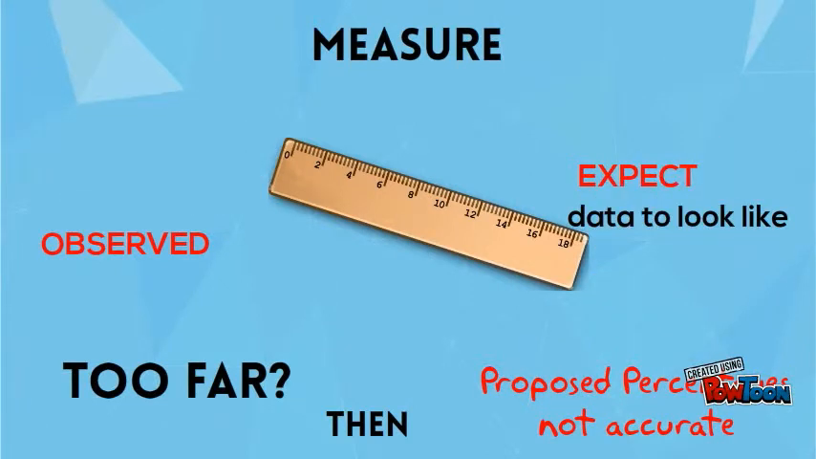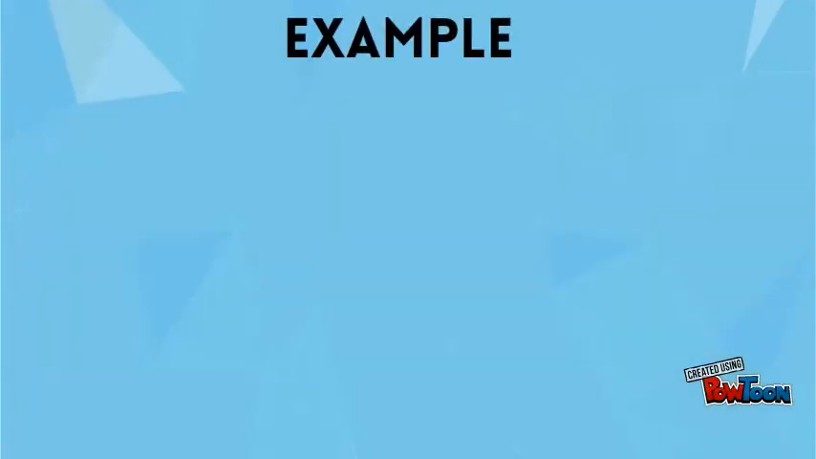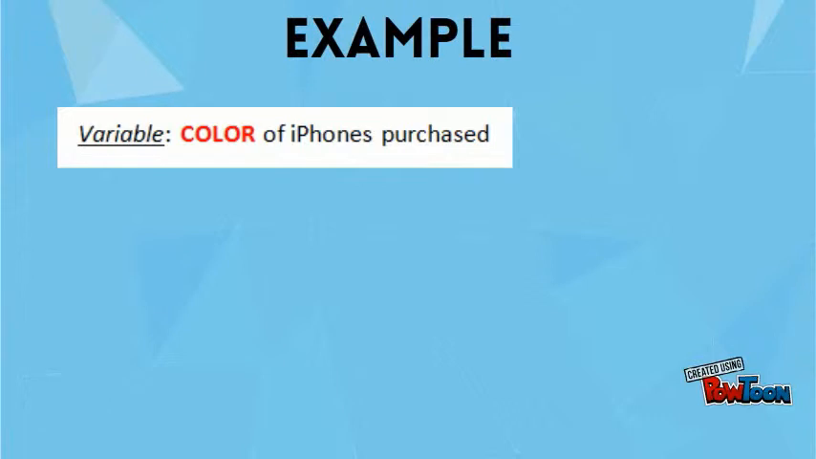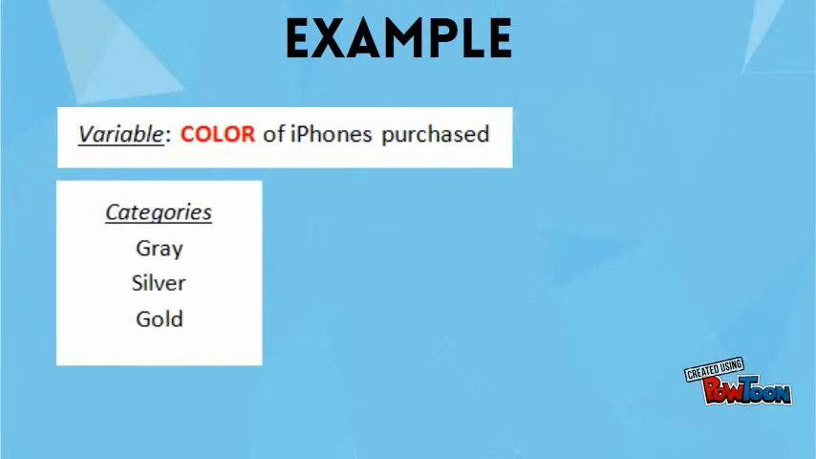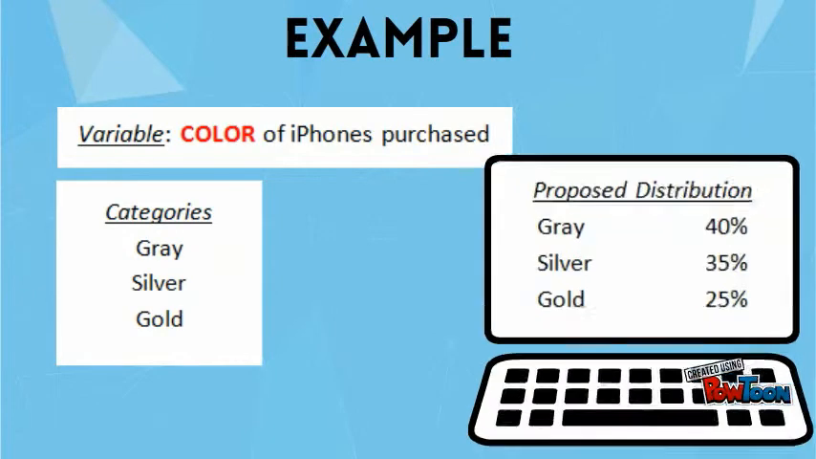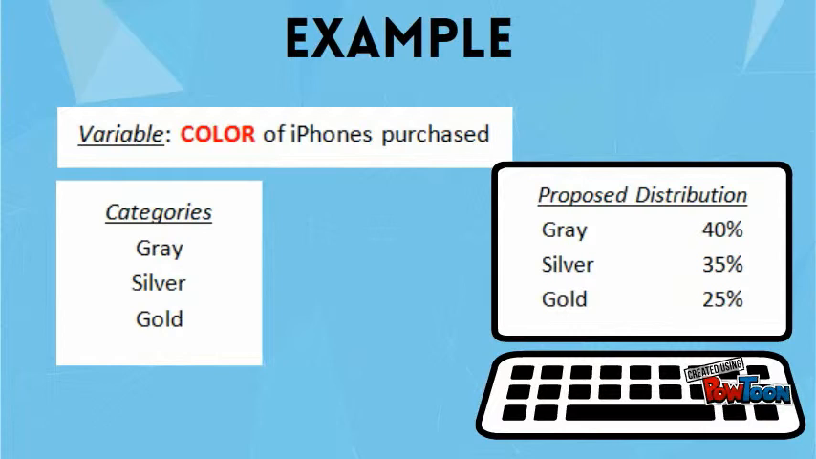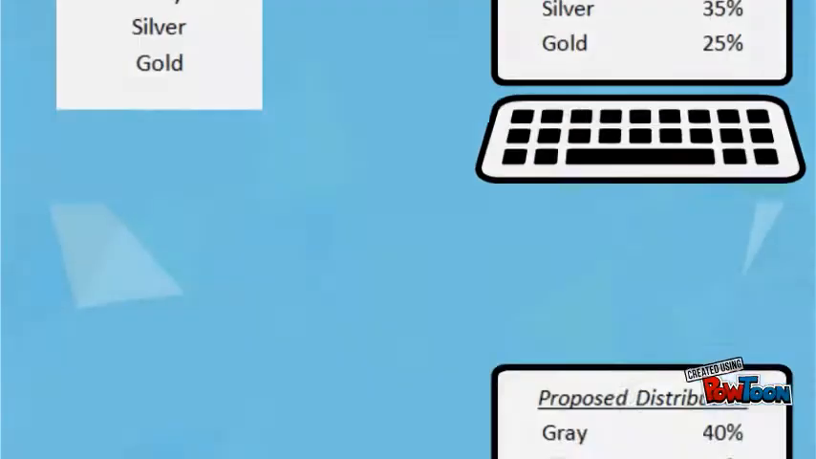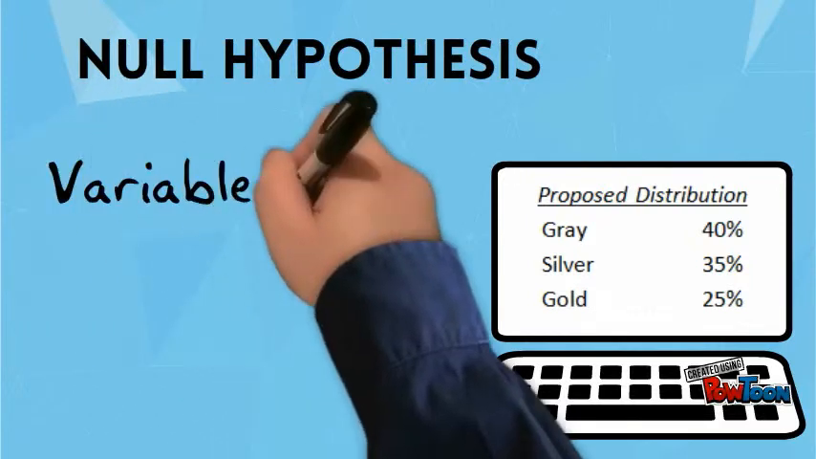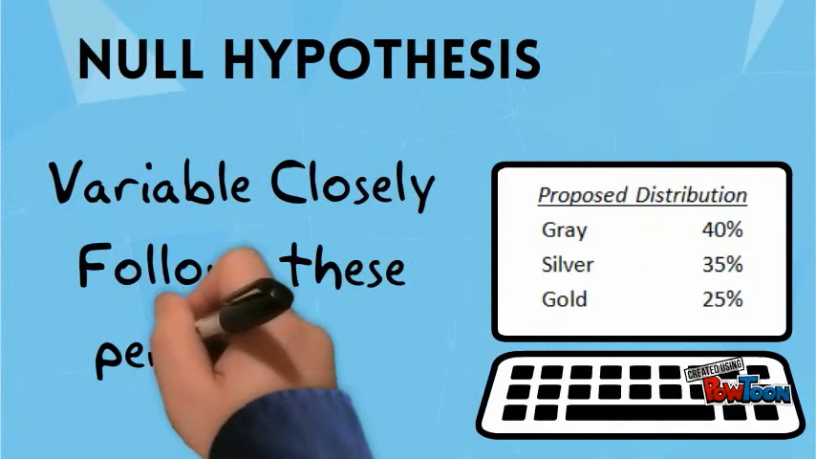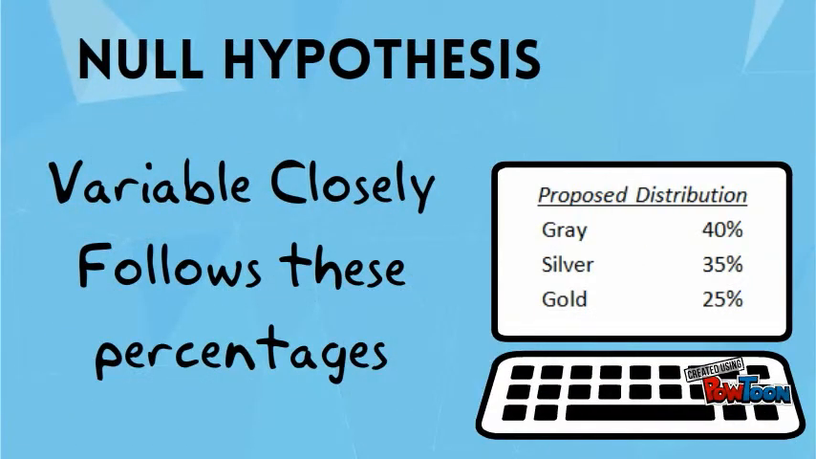For example, suppose your qualitative variable is color of new iPhones purchased. The possible colors or categories are gray, silver, and gold. And you want to see if the variable fits the proposed distribution that says that 40% of new phones purchased are gray, 35% are silver, and 25% are gold. The null hypothesis is that the data will adhere closely to or follow the proposed percentages in these categories.